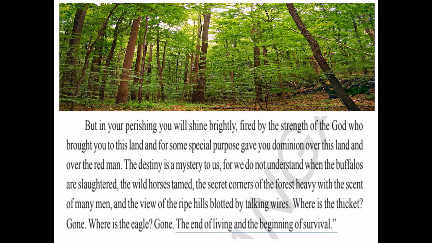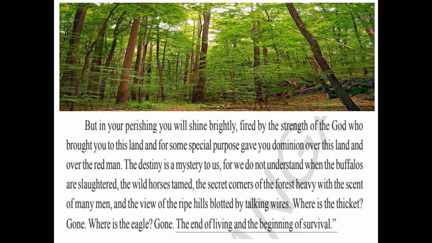Here, he is afraid of the destiny because the people are killing the buffaloes from the moving trains, and he was afraid that they also harm the tribal people because they started taming the animals. They came to the secret corners of the forest, and they were talking through the talking wires, and he is afraid for the thicket and the green lands.